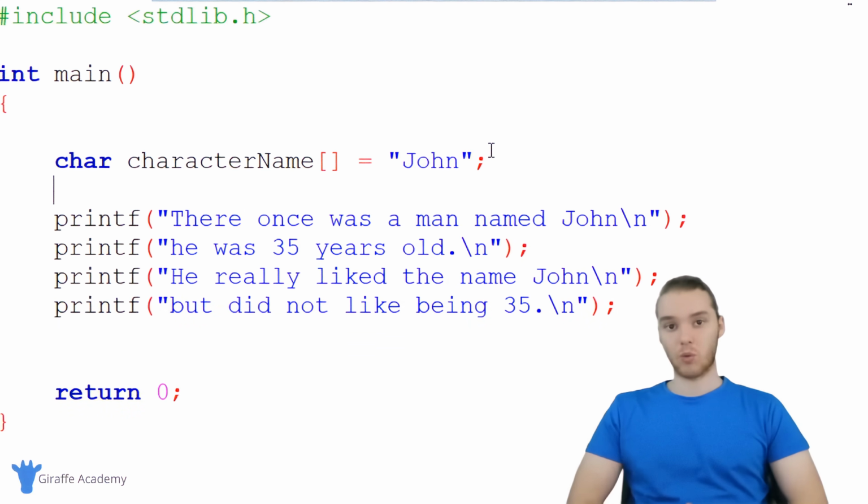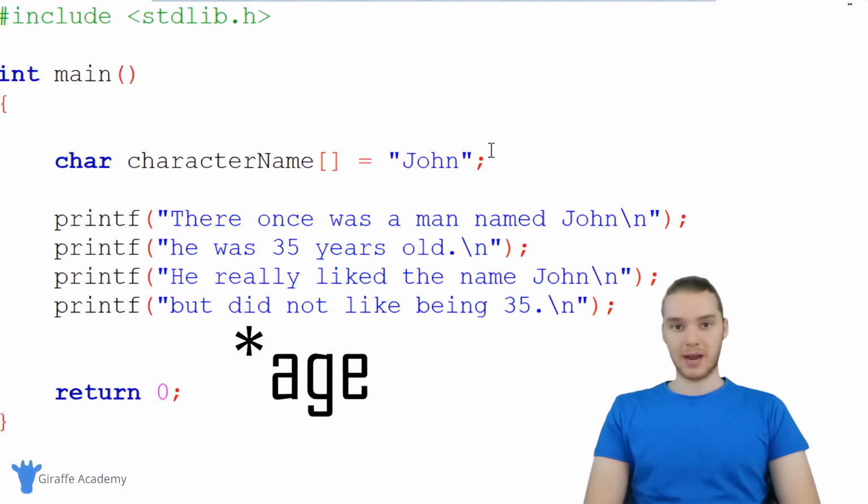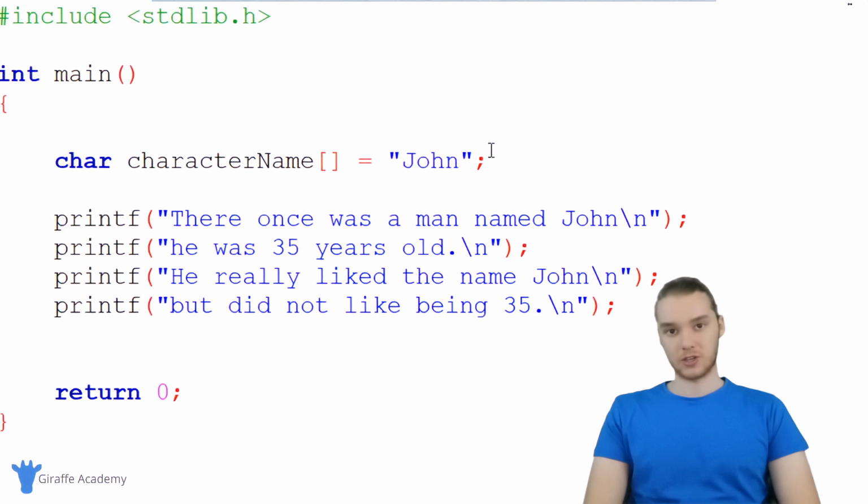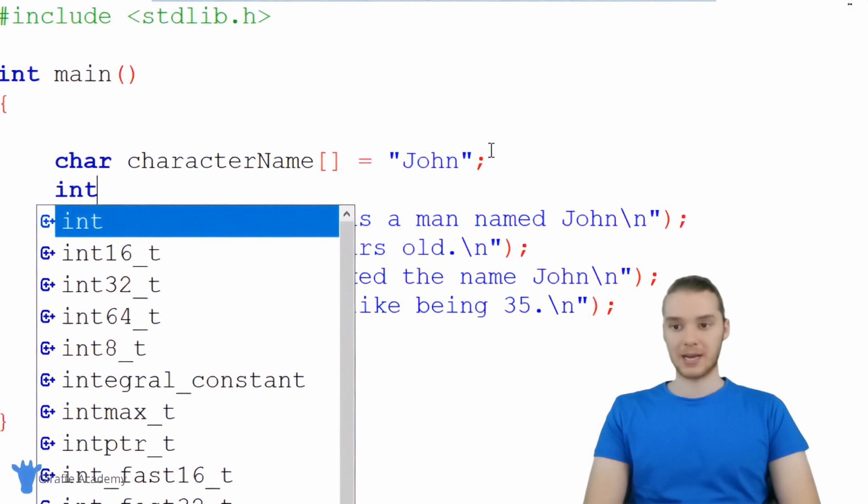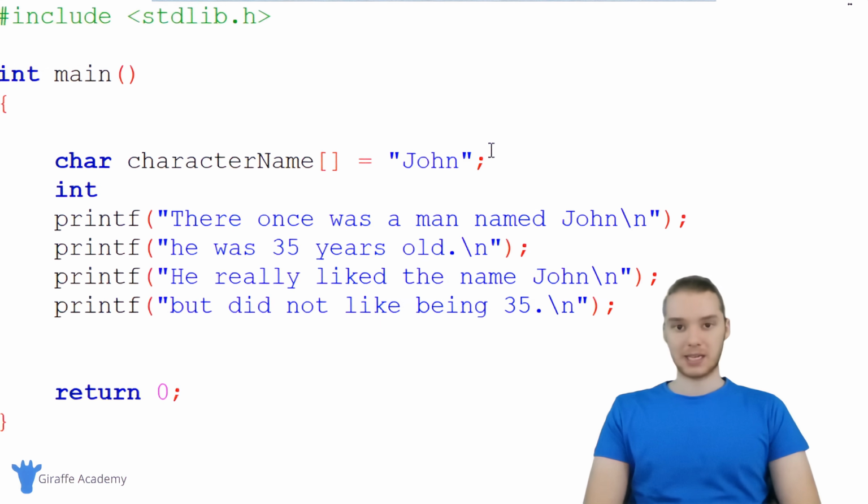So in this case, we're going to want to do something similar, but we're going to want to store a number. There's a bunch of different ways that we can store numbers in C, but for our purposes, we're going to use something called an integer. And an integer is basically just a whole number. So I'm just going to type out int, and that basically stands for integer.